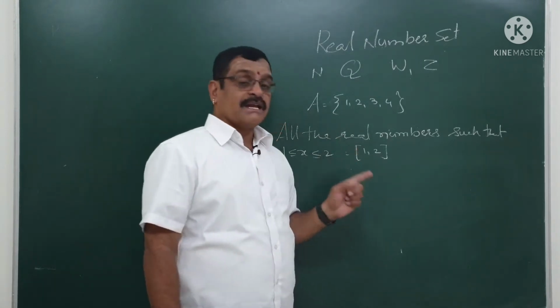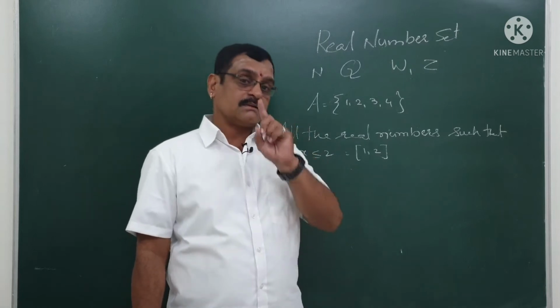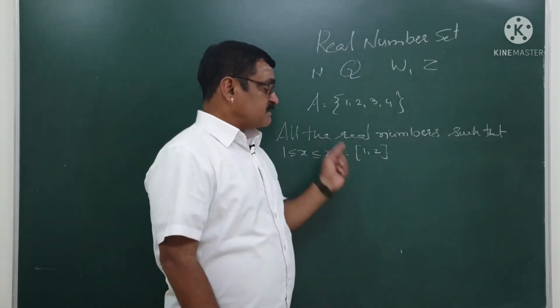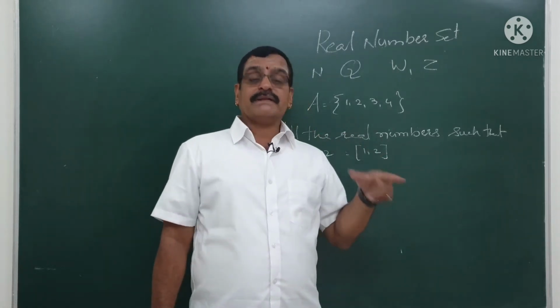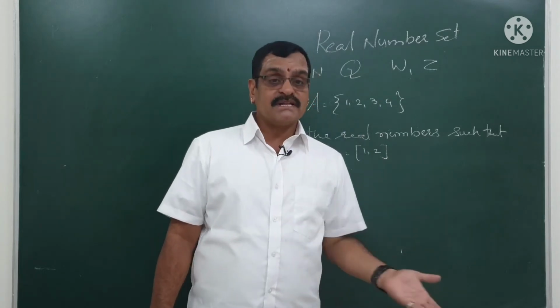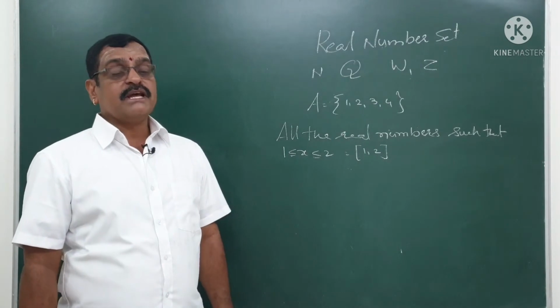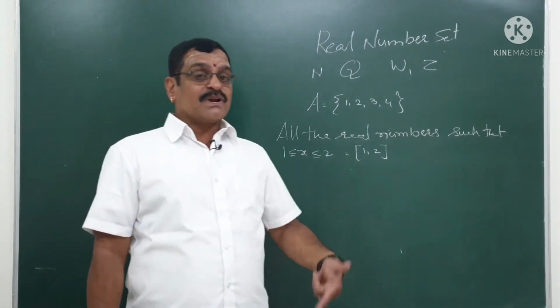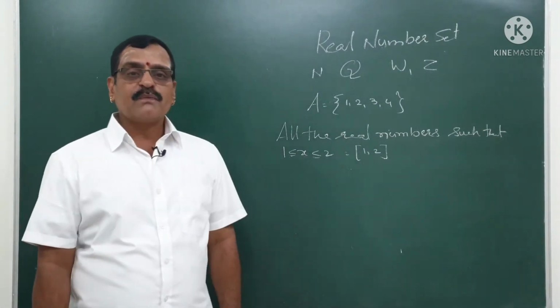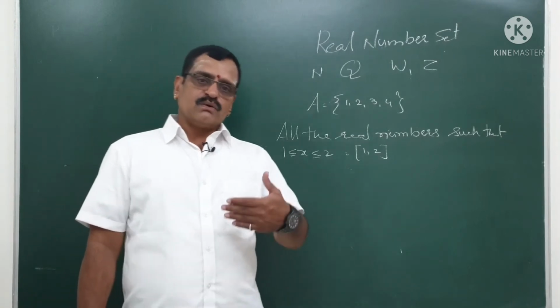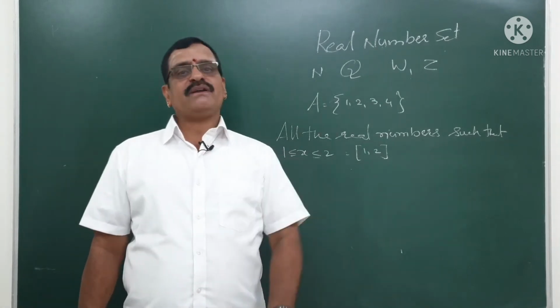Here the first element of this set is 1. And what is the second element in this set? You cannot identify it, because there is no next real number after 1. If you say 1.1, you can get a real number less than 1.1.